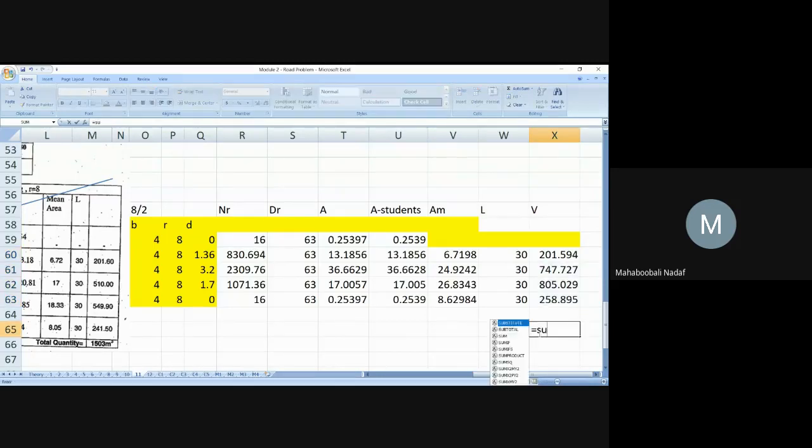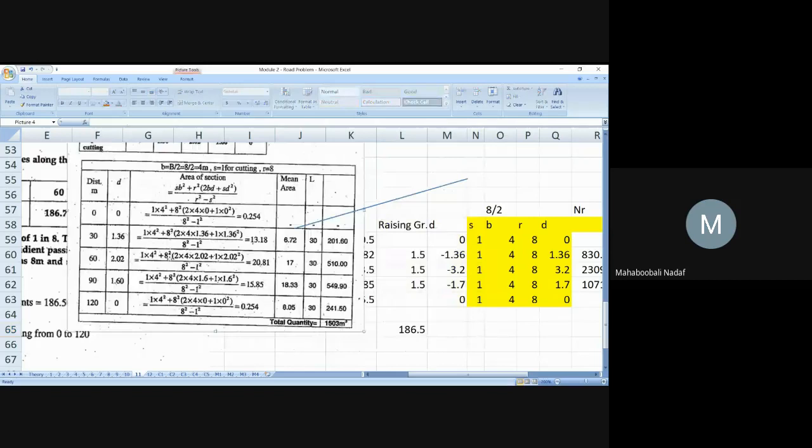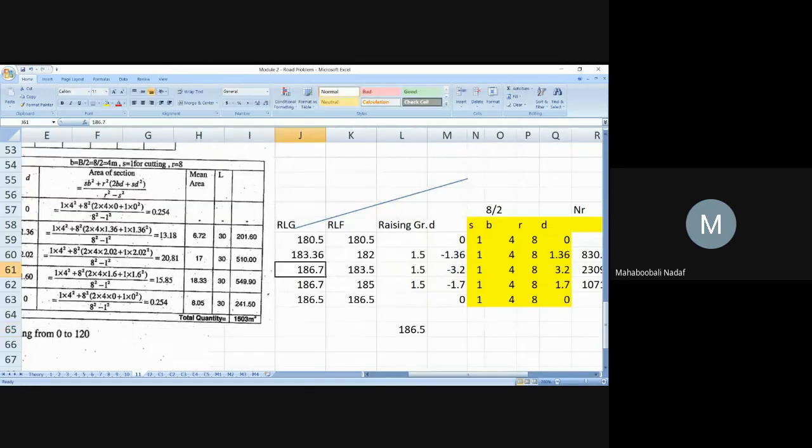So total is this one. 2013.24 cubic meter is the volume, but their answer is 1503. I think if I change this one to what they have taken, 185.52, my answer should become how much? Can anyone guess?